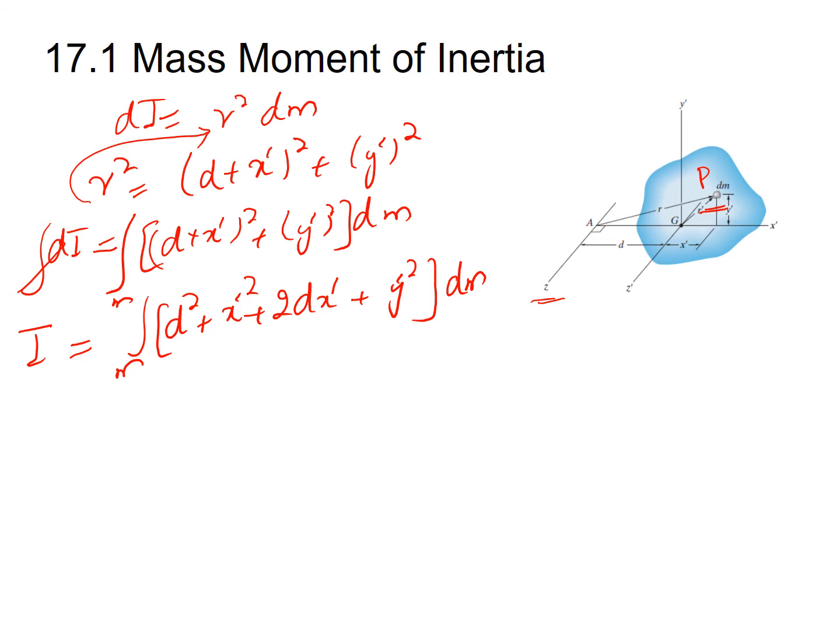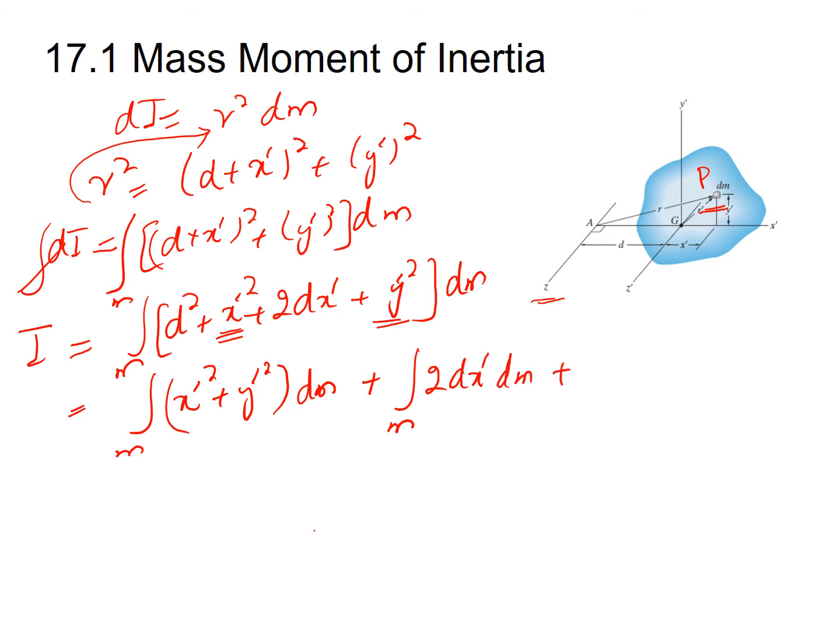So here I can combine x prime and y prime together. The above integral expression will be the integral of (x prime square plus y prime square) dm, plus the integral of 2d x prime dm, plus the integral of d square dm.